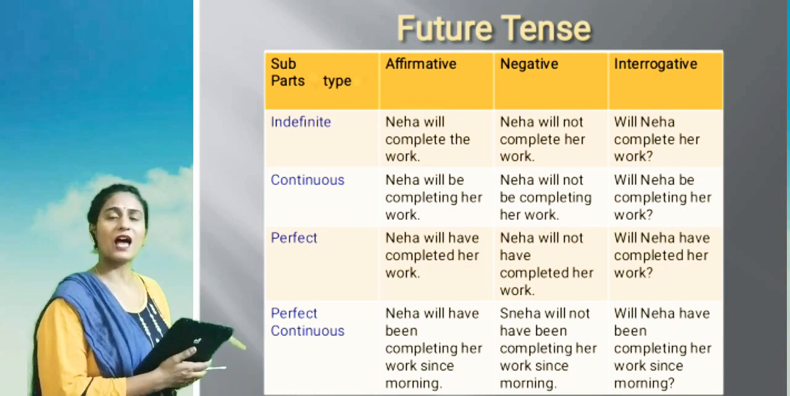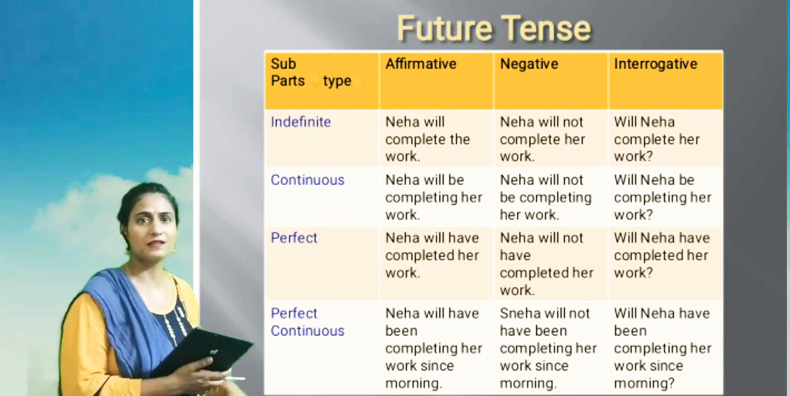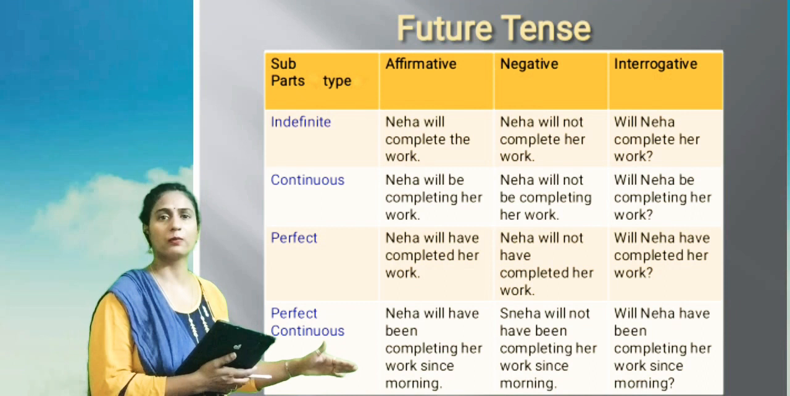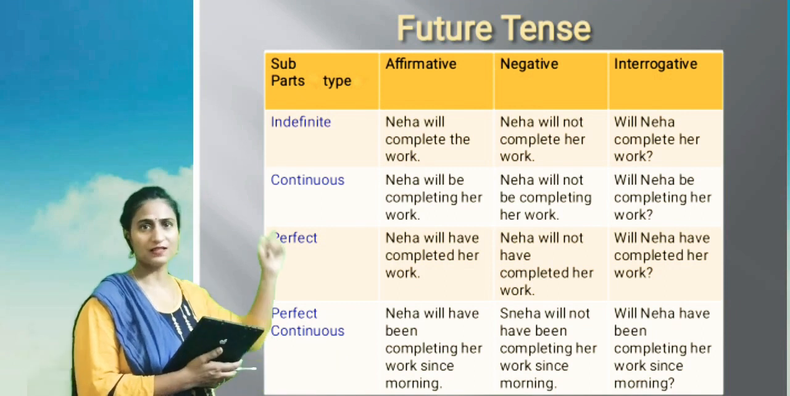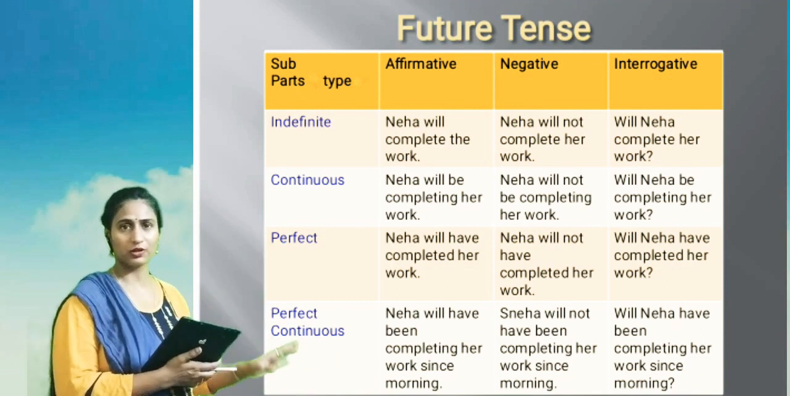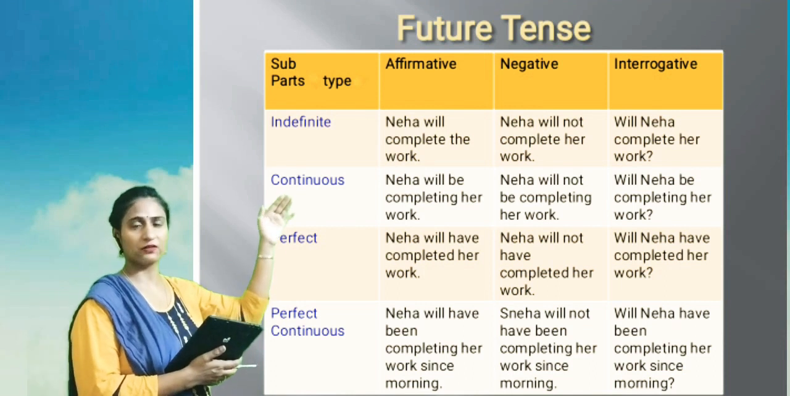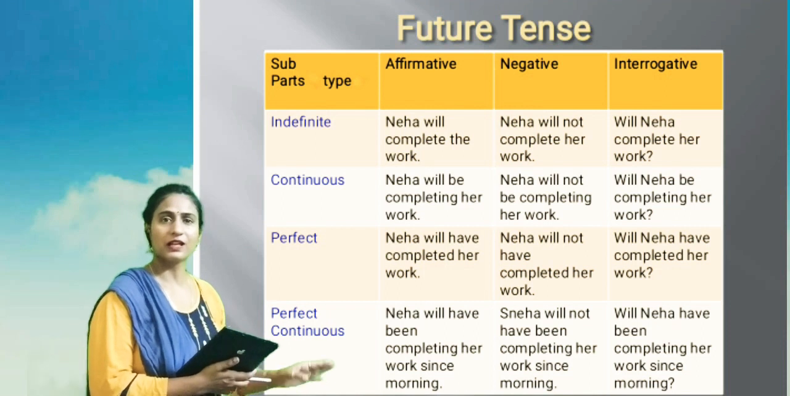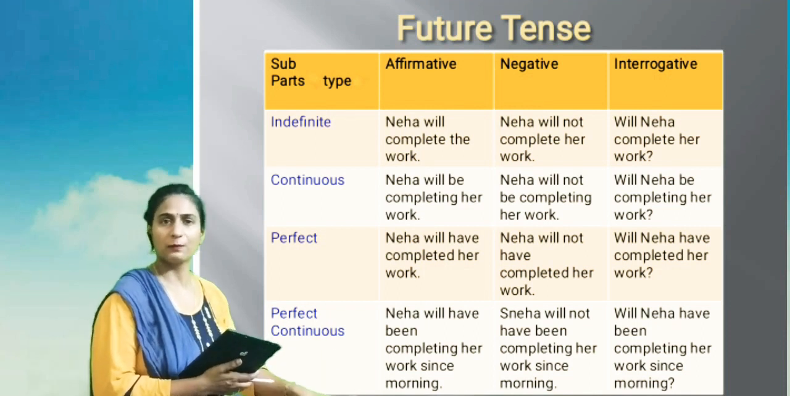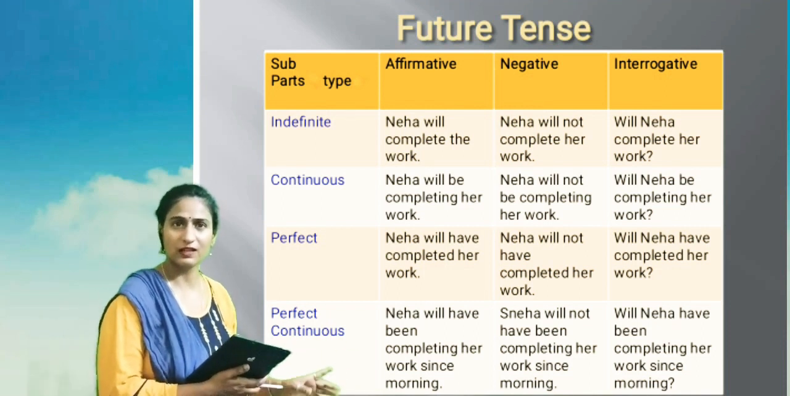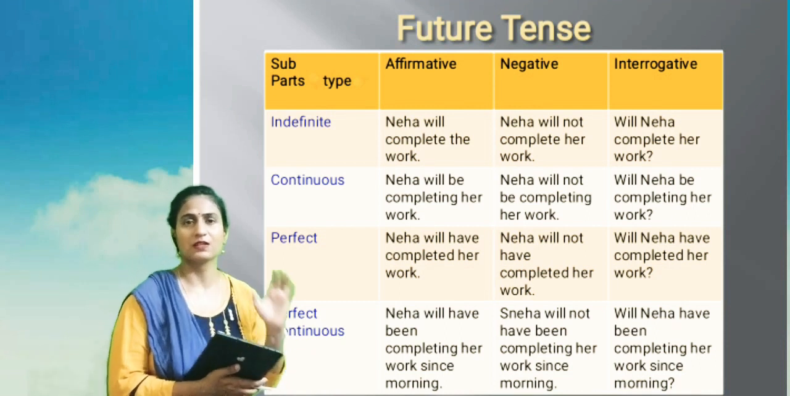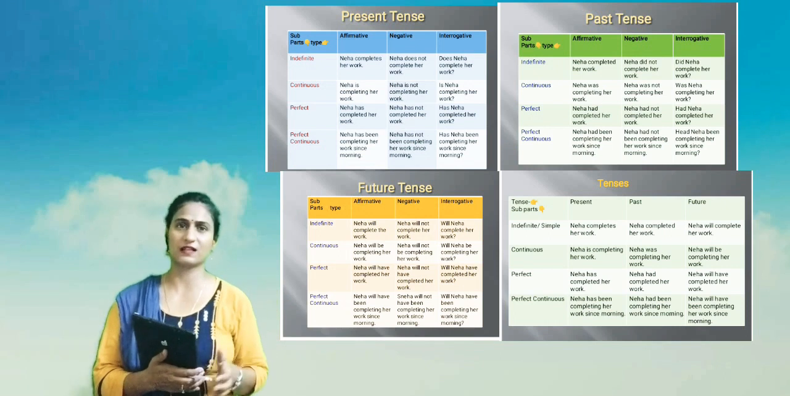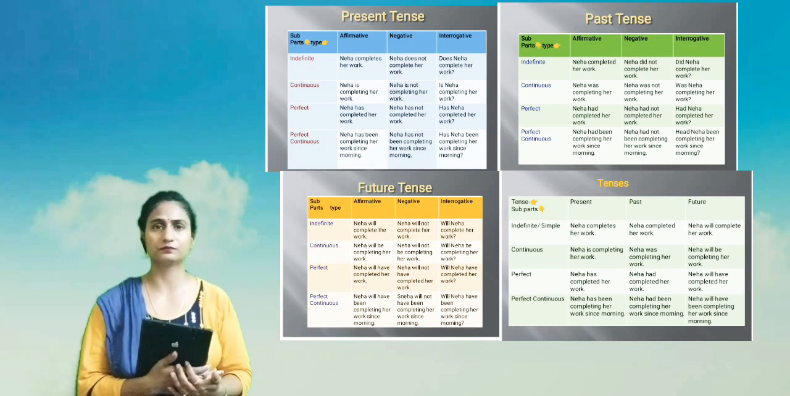Now come to future perfect continuous. Neha will have been completing her work since morning. Neha will not have been completing her work since morning. That is negative because we have used not here. And in the future perfect continuous interrogative part, we write: will Neha have been completing her work since morning? And then a question mark. So these are the tables of present, past and future tenses that I have shown you here.